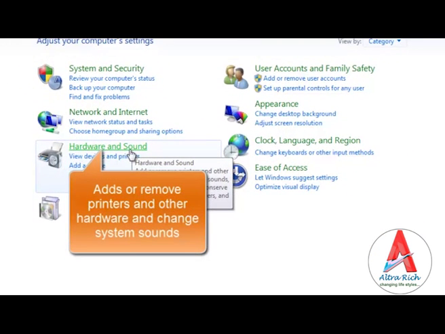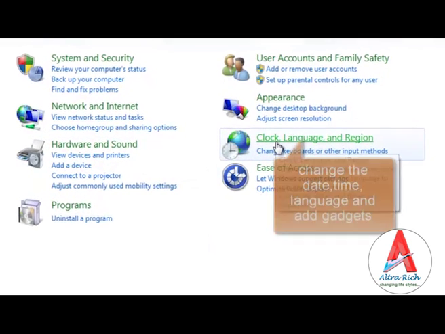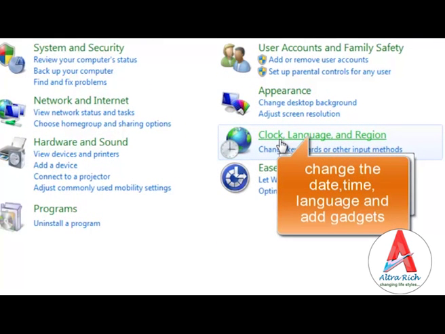Hardware and sound. It adds or removes printers and other hardware and changes system sounds. Clock, language and region. It changes the date, time and time zone for your computer.